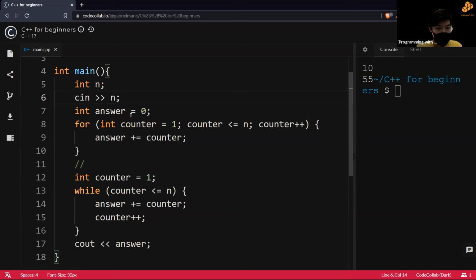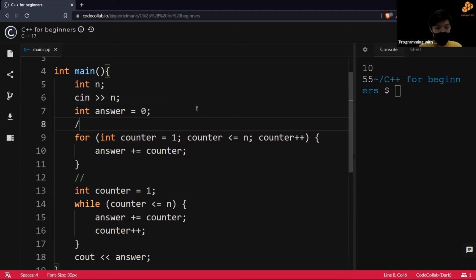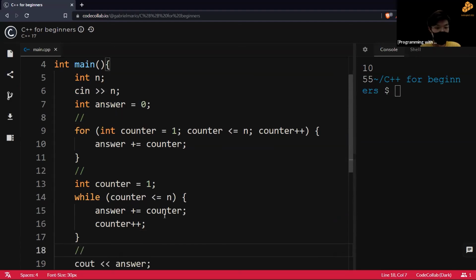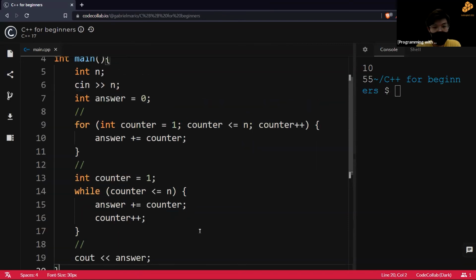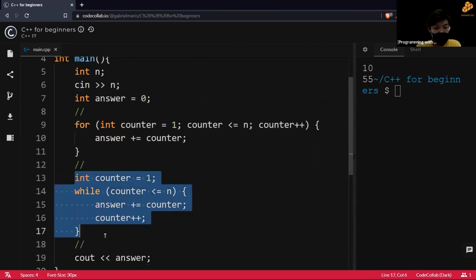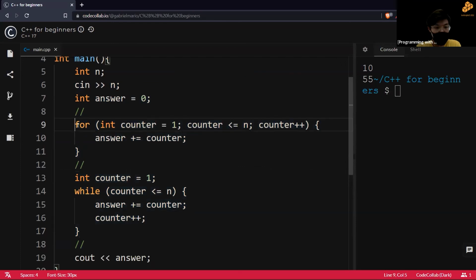Just to clarify, this is a separate variable that we use to add our answer to. In many programming questions, we usually need to create more variables to help us in our problem. Just copy this down. This is the while loop. This is the for loop. Okay, for loop, while loop.